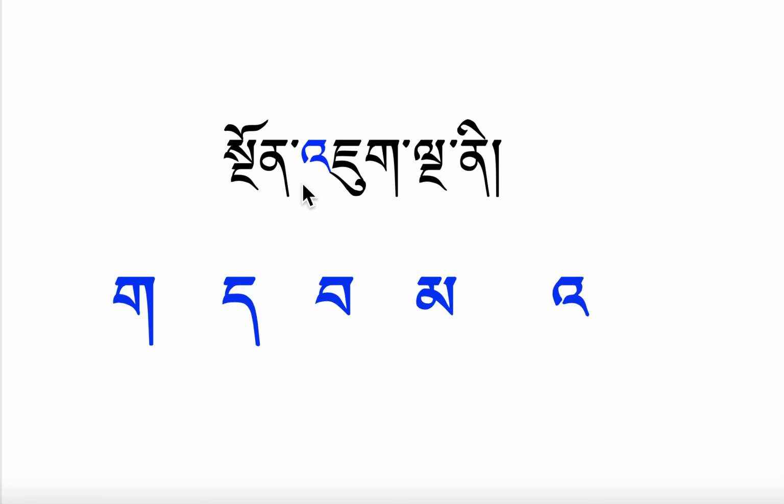That's why it is called ngon. Juk. Ngon means before. Juk means go. So that means the letter that goes before the main letter. So that is called, the name is Ngonjuk.